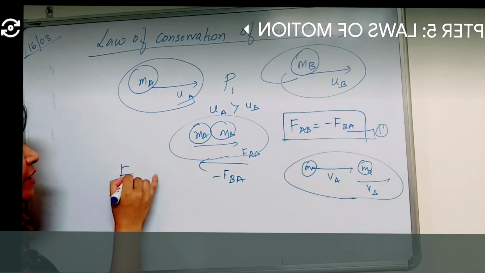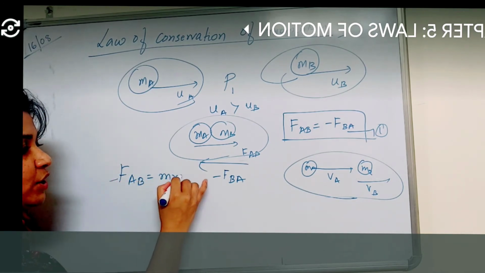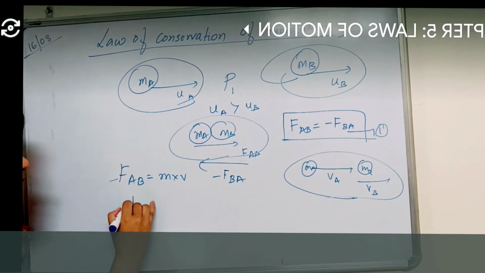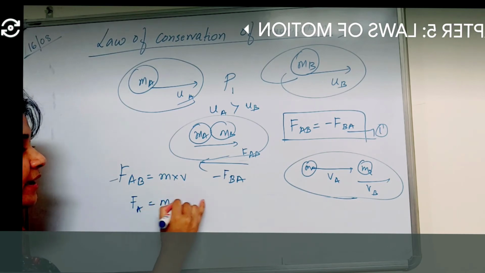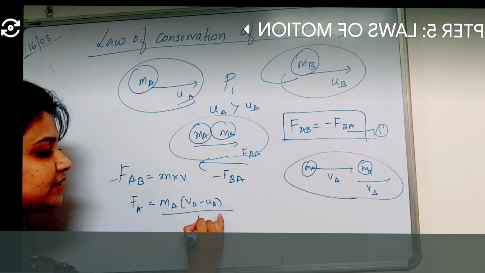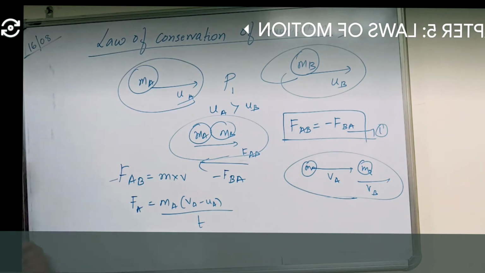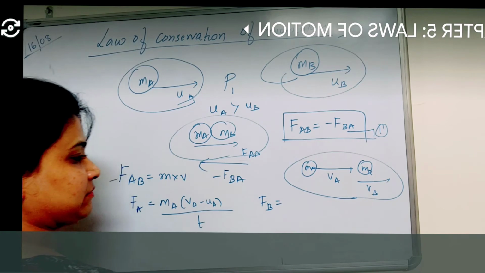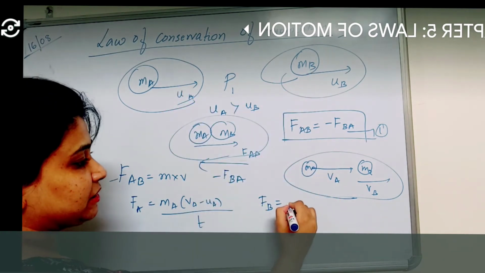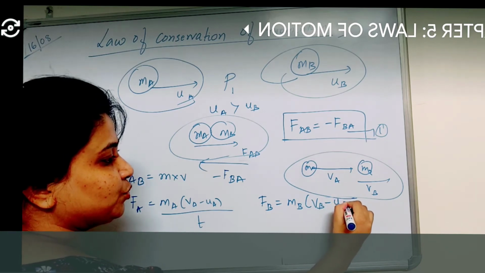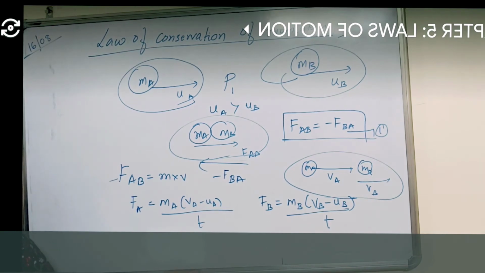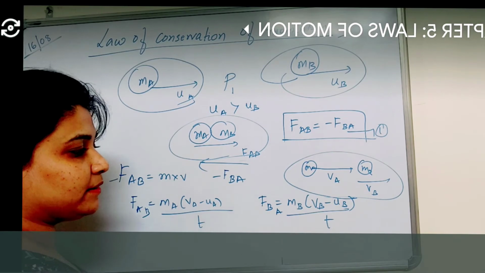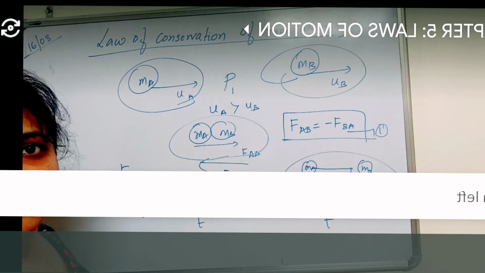So to check this, we know what the force is, children. Force is mass into acceleration, that is, mass into velocity change over time. Force experienced by object A is MA into VA minus UA, over a certain time interval T. Similarly, the force from B to A is MB into VB minus UB, divided by T. Let me take these as force AB and force BA. Now, according to equation 1, let me equate them.